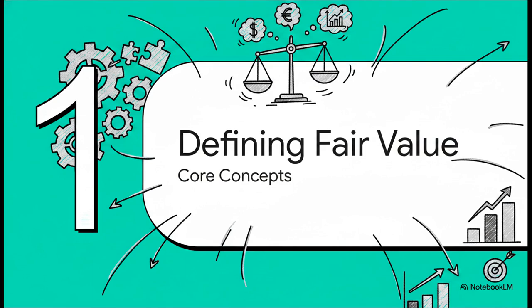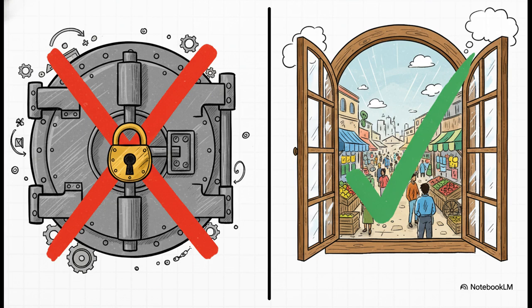Okay, Section 1. Let's really lock down the core concepts of defining fair value. The golden rule you have to remember is that the measurement basis is strictly market-centric, not entity-specific. What is included are the assumptions that market participants would actually use when pricing the asset or liability. And yes, that includes assumptions about risk. What is absolutely excluded are your own entity-specific intentions to hold an asset or settle a liability.